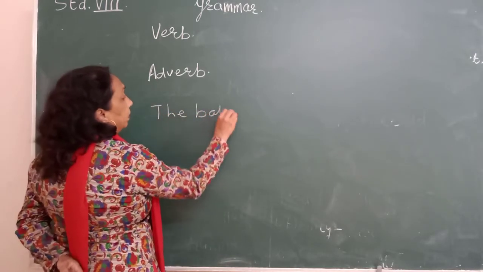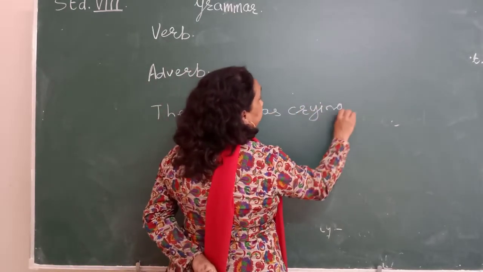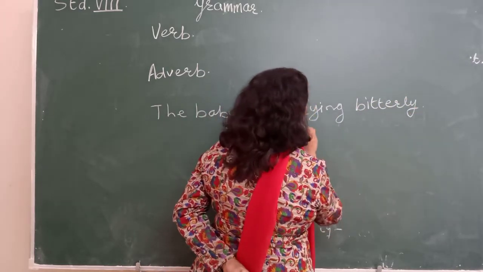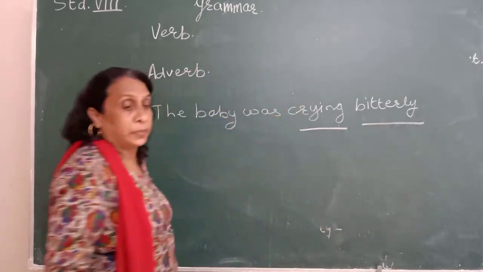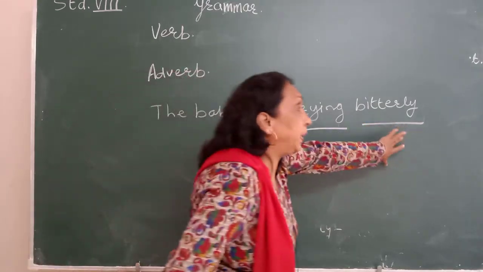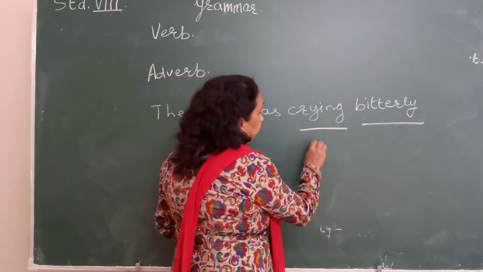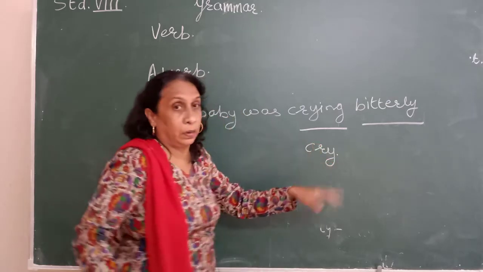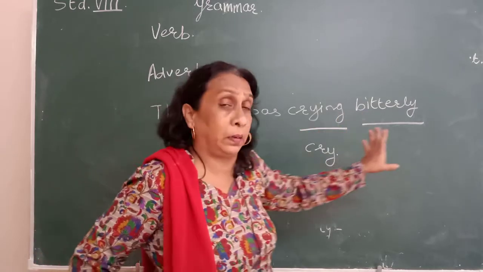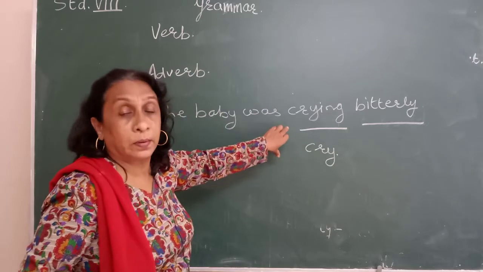The baby was crying bitterly. Which is the action word? Crying. How was the baby crying? How was it crying? Bitterly. So bitterly is describing the word cry more specifically. कसा रडत होतं, बाळ रडत होतं, कसं रडत होतं? Bitterly. Okay, so bitterly is telling you more about the verb cry.